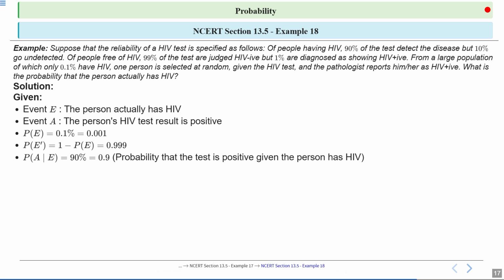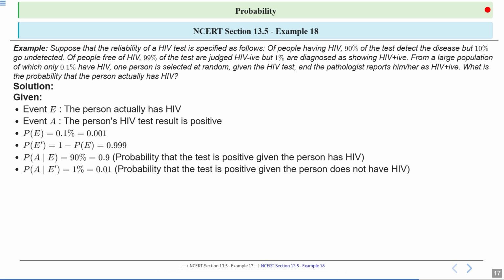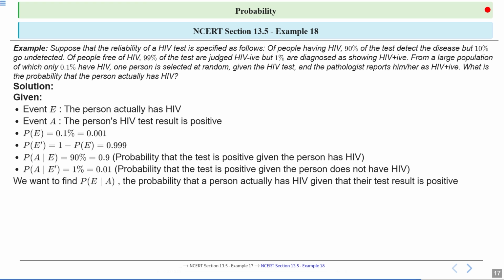And probability of A upon E is equal to 90%, which is equal to 0.9, which is the probability that the test is positive given the person has HIV. So probability of A upon E complement is basically 1%, which is equal to 0.01, which is the probability that the test is positive given the person does not have HIV. Now we want to find probability of E upon A, the probability that a person actually has HIV given that their test result is positive.